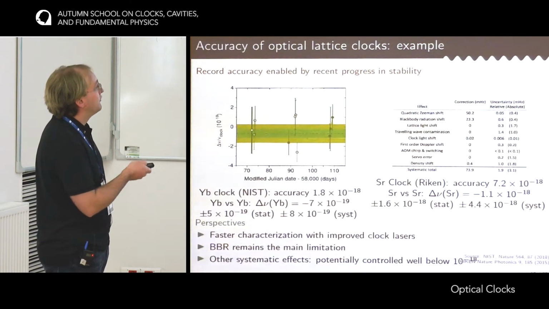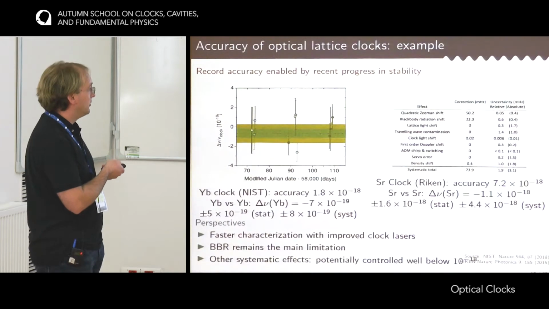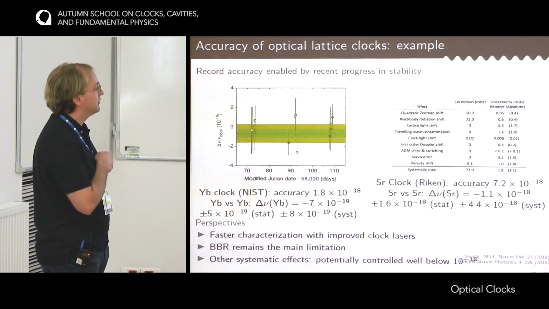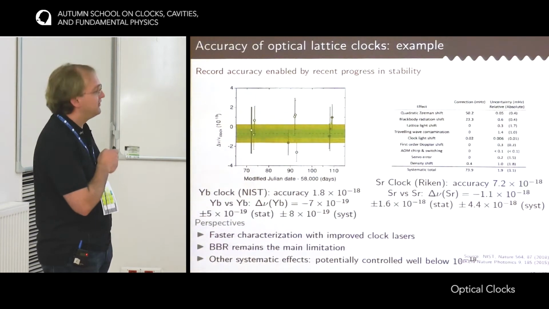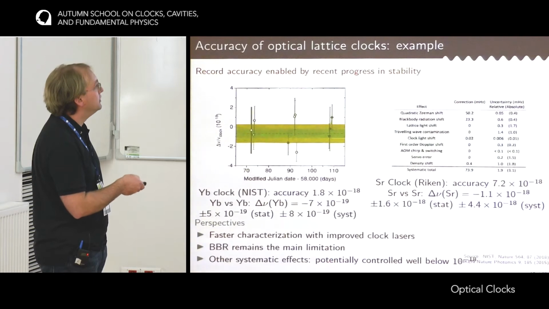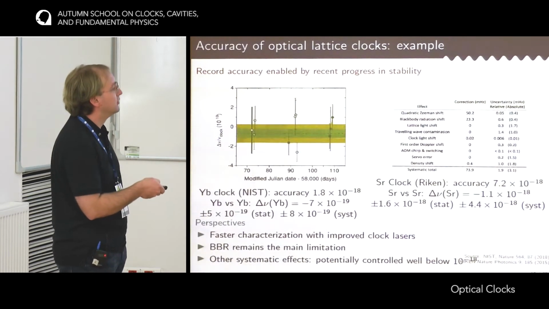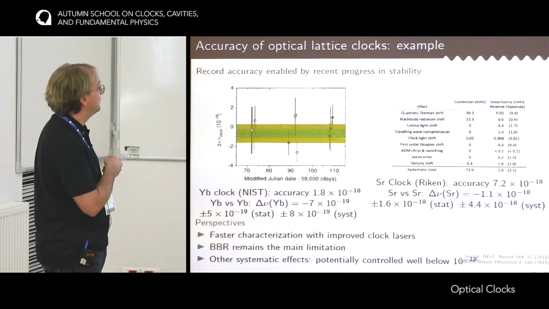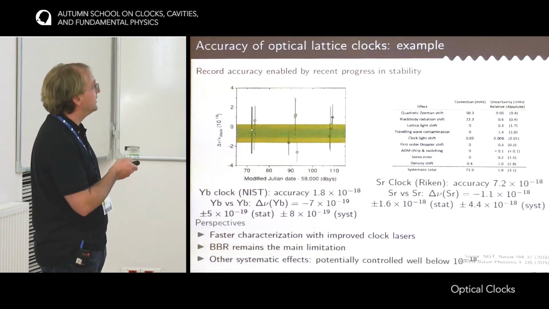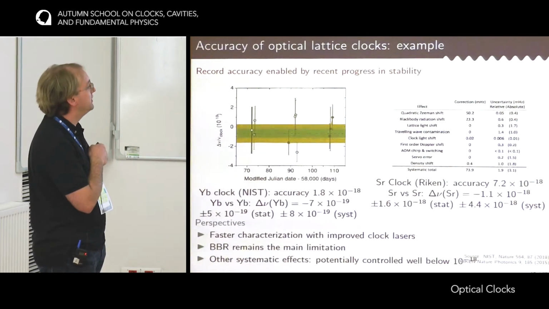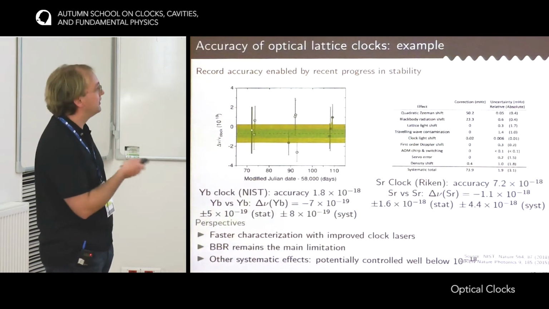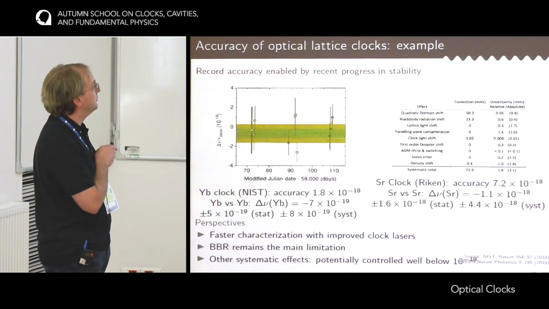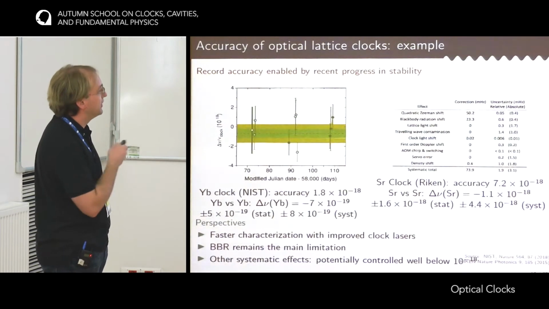Even though these performances are very good, there are perspectives. As the clock laser and the stability of the clocks improve, it's faster and faster to characterize systematic effects. So there are perspectives to improve this accuracy budget even below 10⁻¹⁸, in the 10⁻¹⁹ range. Still, the blackbody radiation shift, even for these cryogenic clocks, remains one of the main limitations. Here a specific treatment has to be employed, because it's not by integrating more that it's possible to better estimate the blackbody radiation shift. We'll come to that later.